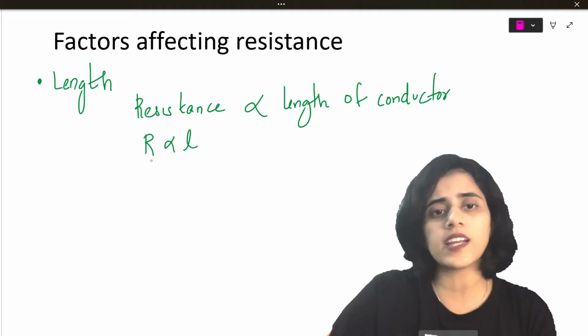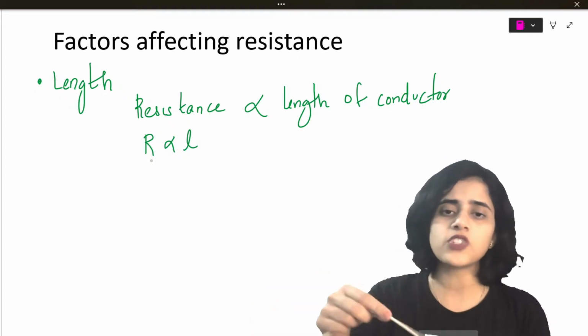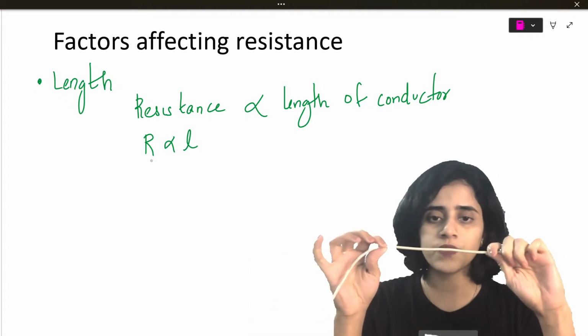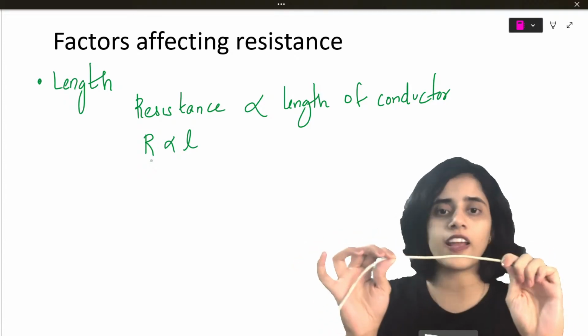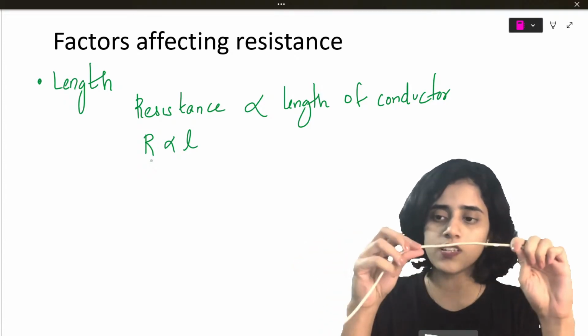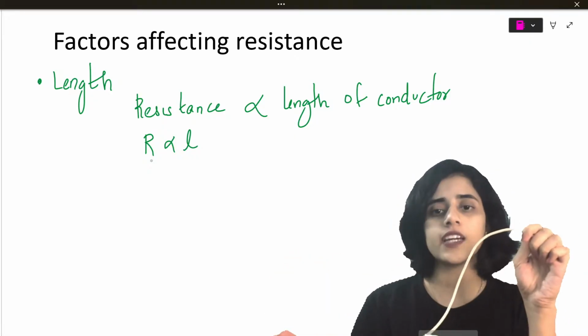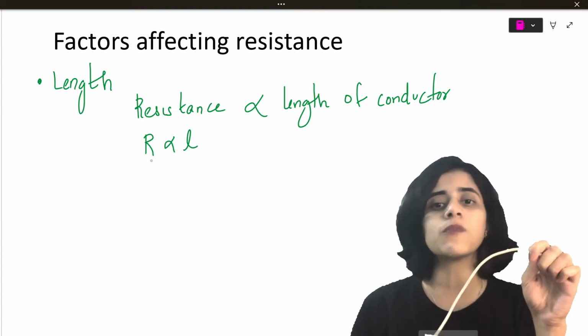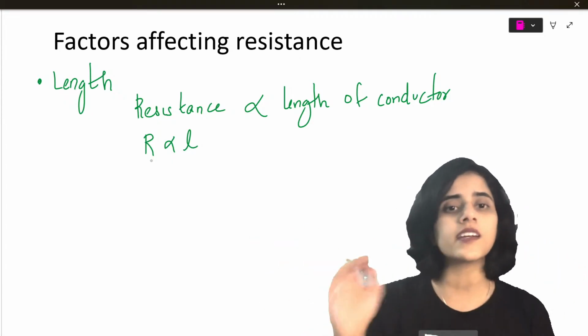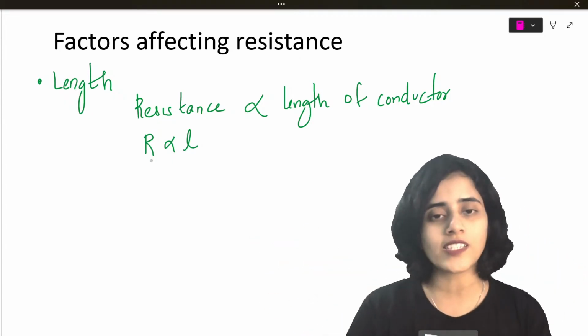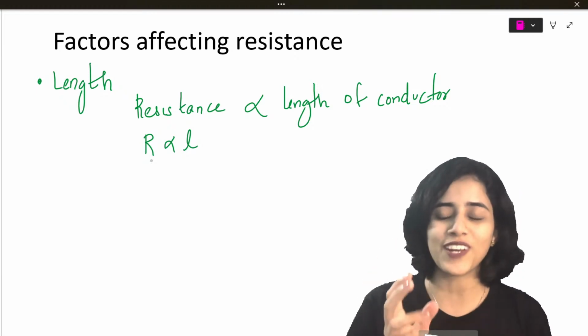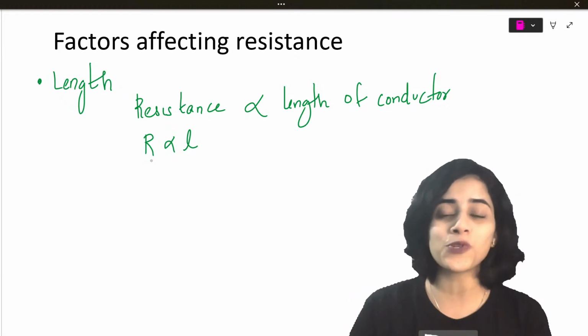You can actually think of it that way, right? Imagine you have a wire that is this long. Let's say it has a certain value of resistance. Current is opposed. If I take a longer wire, won't current be opposed for a longer time? So, wouldn't resistance be more? Longer the conductor, more the opposition to current.